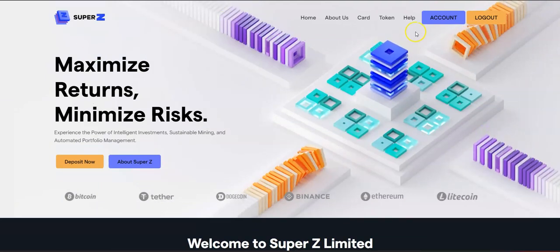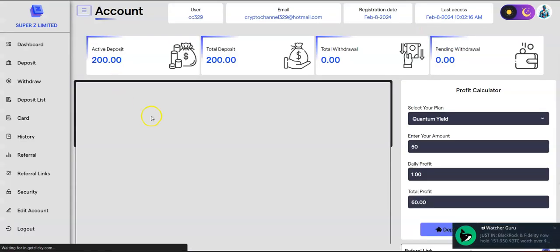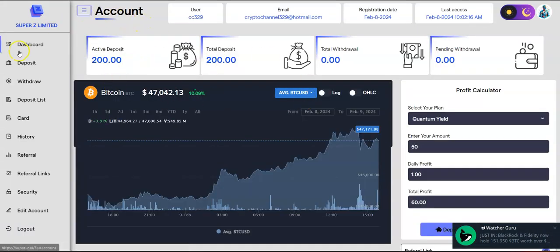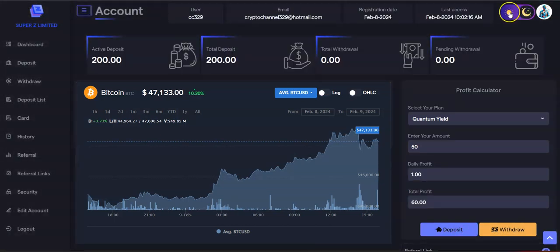Once you register, hit my account. You come to my account and this is what you will see: your username, your email address, registration date, and last access, etc. You can flick it to daytime or nighttime. This is my dashboard. My active deposit is 200, so total deposit 200. I haven't withdrawn anything, because the minimum is $5, and right now I only have $4. And over here, I've got a pending withdrawal.